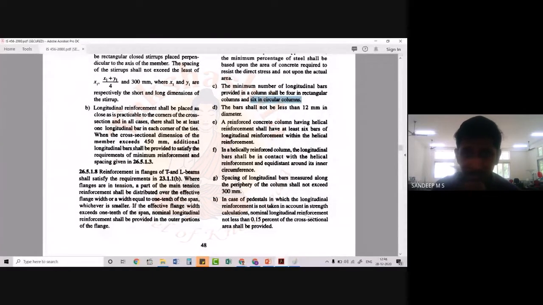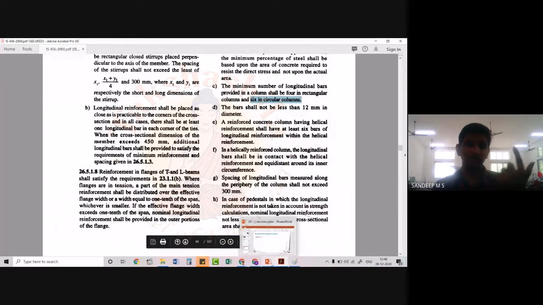Then in the next clause, a reinforced concrete column having helical reinforcement shall have at least 6 bars of longitudinal reinforcement within the helical reinforcement. I hope I have already shown you the figure of helical reinforcement. We will be providing the ties in the form of a spiral. So basically we will have a lot of vertical longitudinal reinforcement, and around this we will be providing ties in the shape of a spiral. That is more effective actually. We will see the details of that at a later stage.